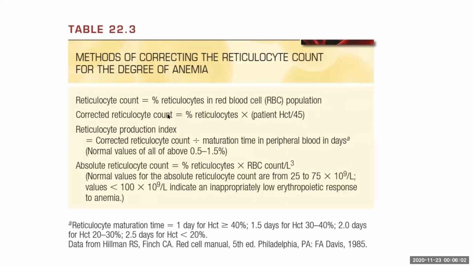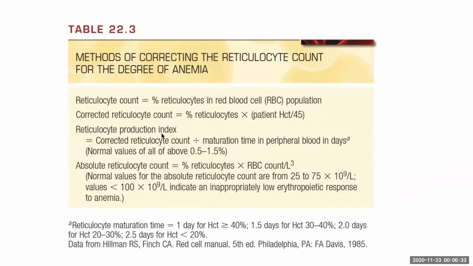We are doing this because a normal patient having a reticulocyte percentage of 1, and an anemic patient having a reticulocyte percentage of 1 is different. Because in an anemic patient, we expect the reticulocyte percentage to increase. The bone marrow has the capacity to increase up to 6 to 8 times its normal production capacity. So for a patient with anemia, we expect the reticulocyte count to be more. That's why we are calculating the corrected reticulocyte count. And then another factor comes into play.